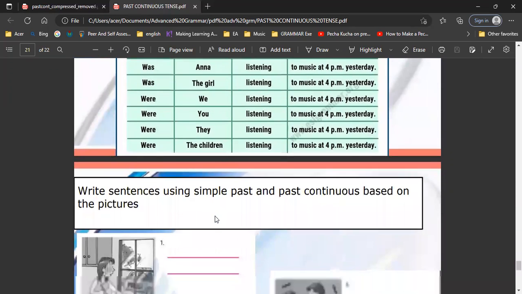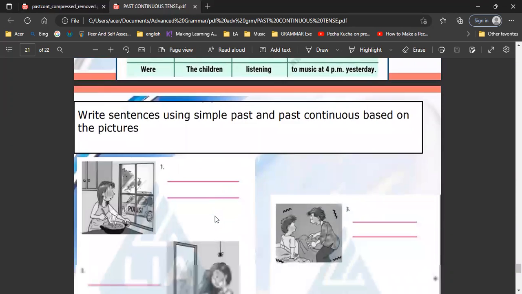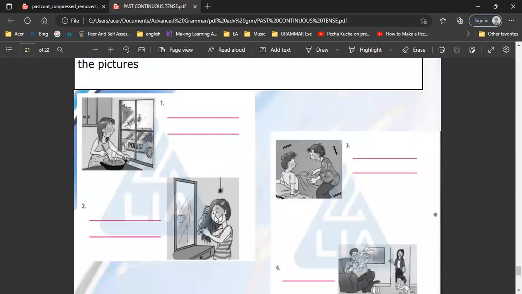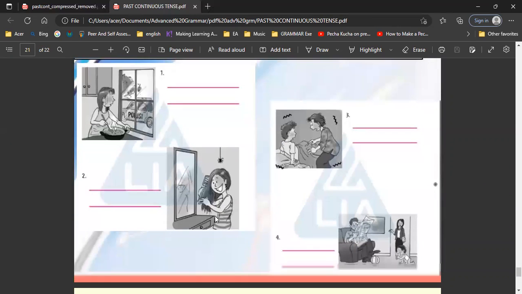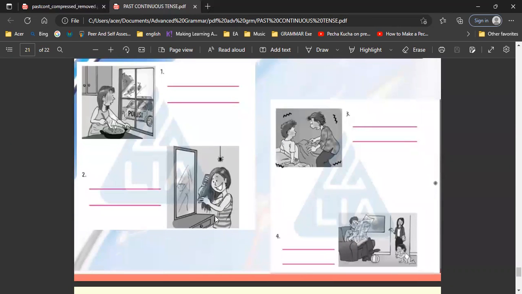Okay, now you will try yourself to make some sentences about past continuous. Here we have an action in progress, and then suddenly it was interrupted by something else. I will give you an example for number 3: I was sleeping when an earthquake happened. So that is for number 3. You can try number 1, 2, and 4.